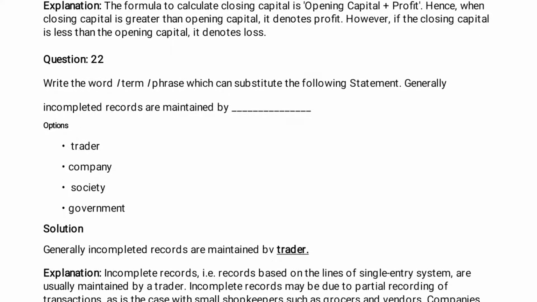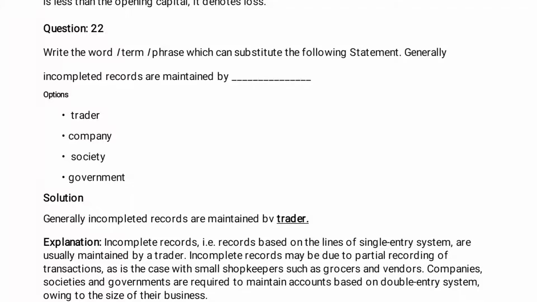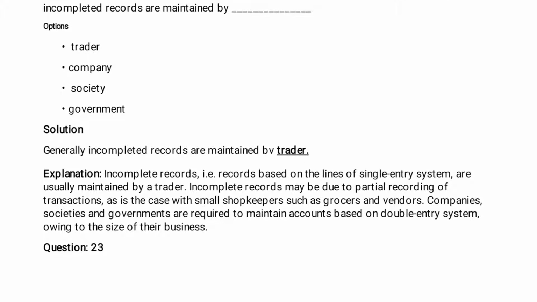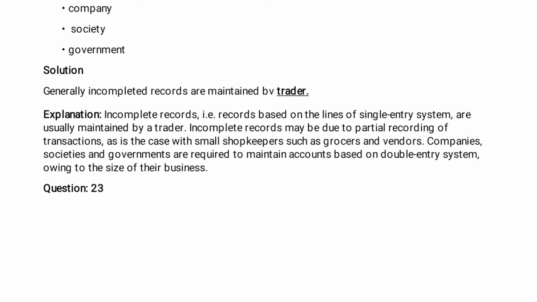Question number 22. Write the term, word which can be a substitute for the following statement. Incomplete records are maintained by: trader, company, society, government. Solution. Generally incomplete records are maintained by trader. Here the explanation: incomplete records based on the lines of single entry system are usually maintained by traders.